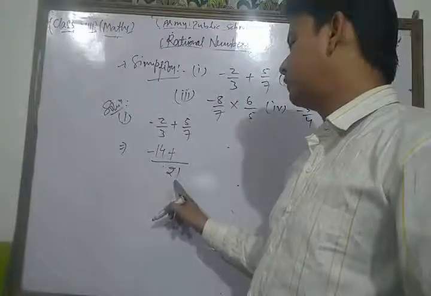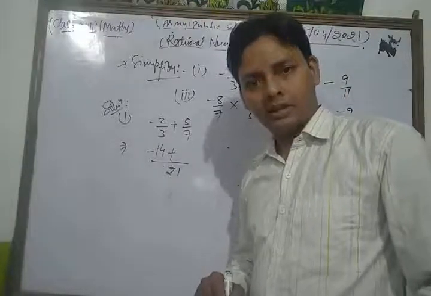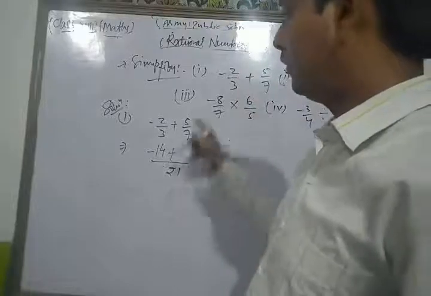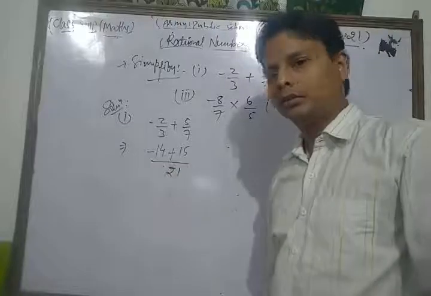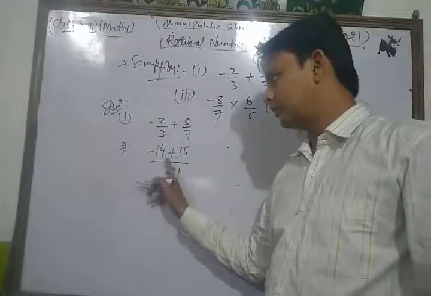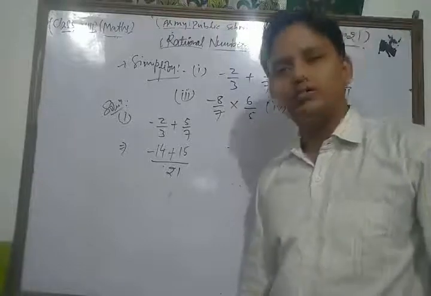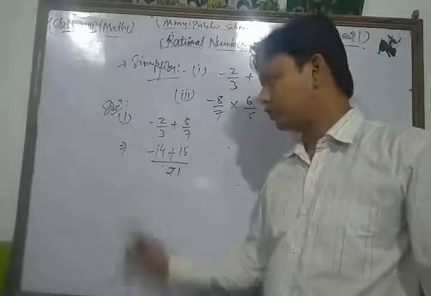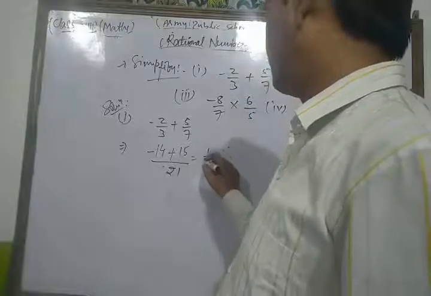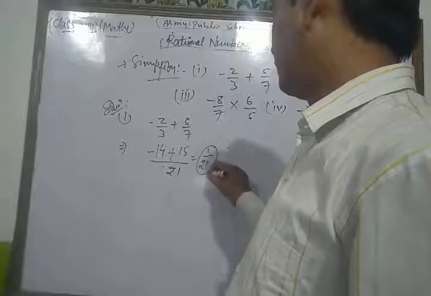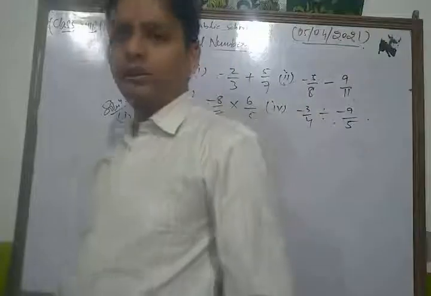Now we divide 21 by 7, so we get what? 7 3s are 21, so 3. Now 3 5s are 15, so here it is plus 15. So what I get, dear students, is minus 14 and plus 15. So we get plus 1, because plus 15 minus 14 is plus 1. So here we get 1 upon 21. This is the required solution of the given question.